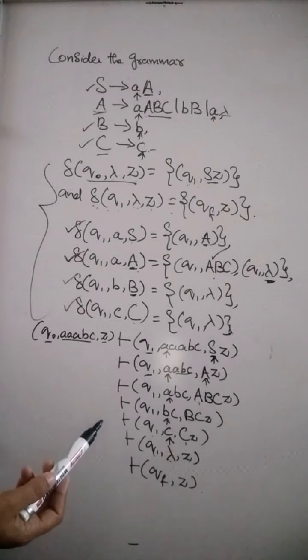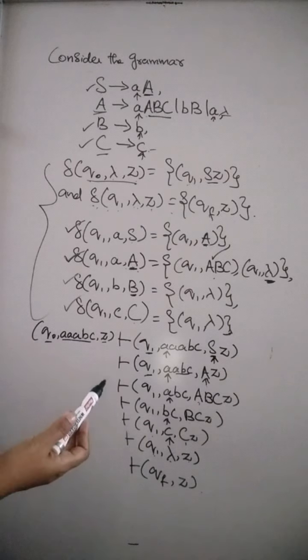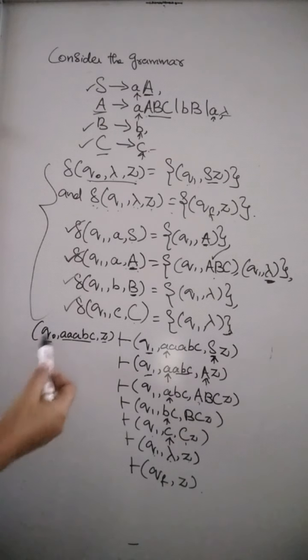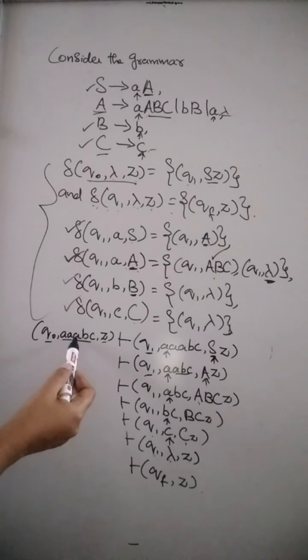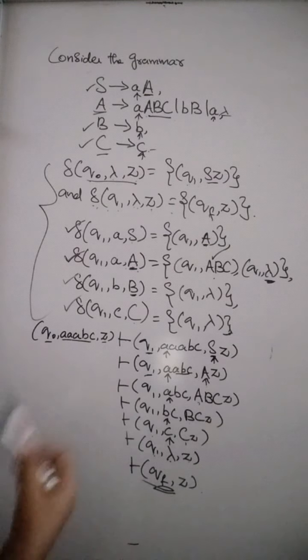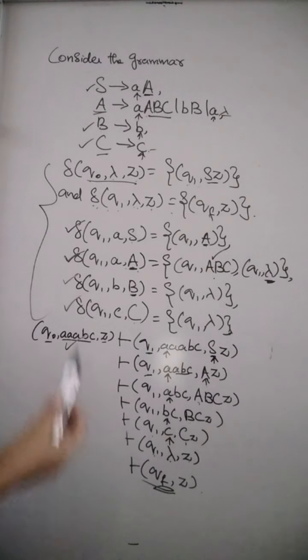After writing the transitions, we can even trace the sequence of moves when we pass some input string into the machine, as we have seen here. When we pass the string ABC, it reaches the final state. That's why we can conclude that the string is accepted by this pushdown automaton.